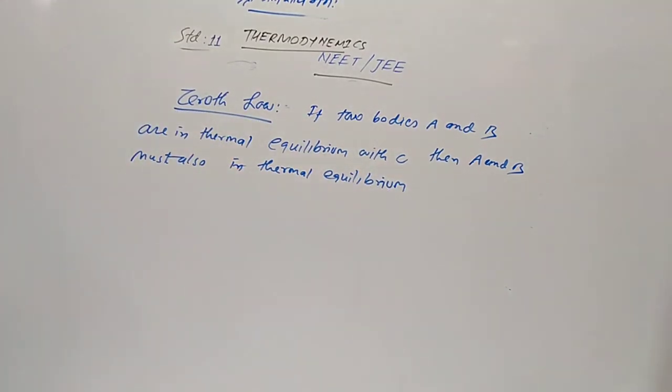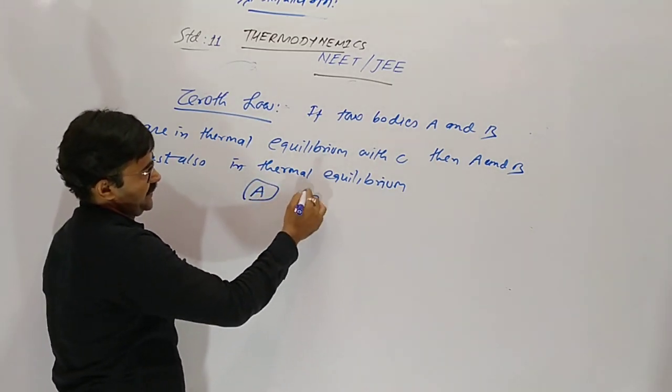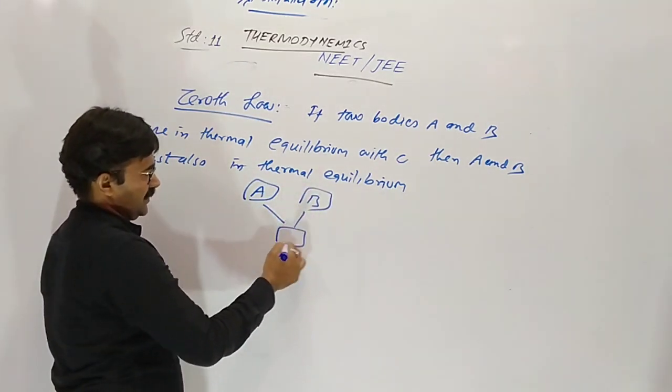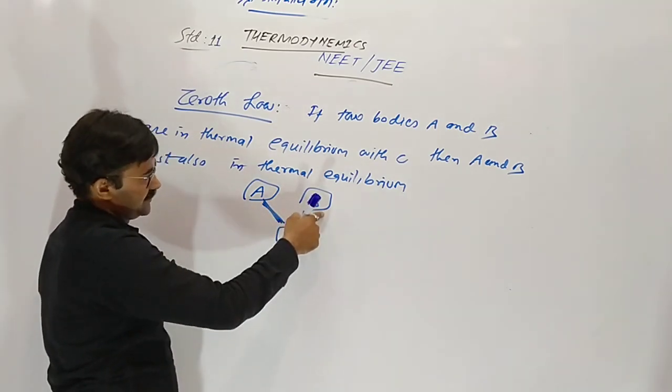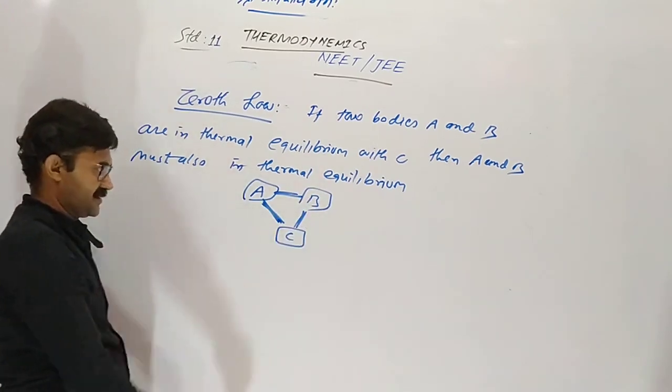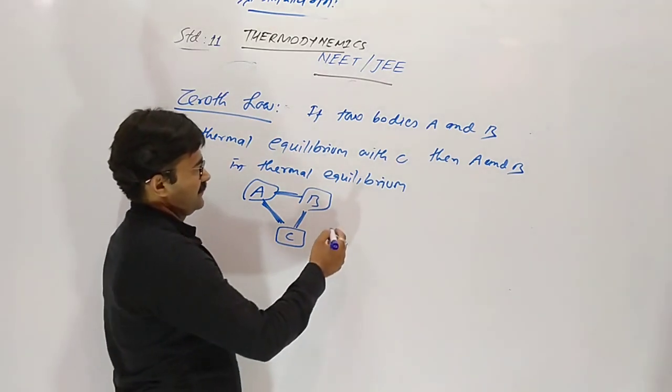This is the original representation. Two substances A and B, both are in thermal equilibrium, A with C, B with C. So obviously A and B both are in equilibrium thermally with each other.